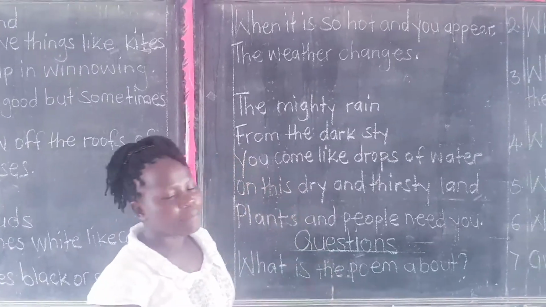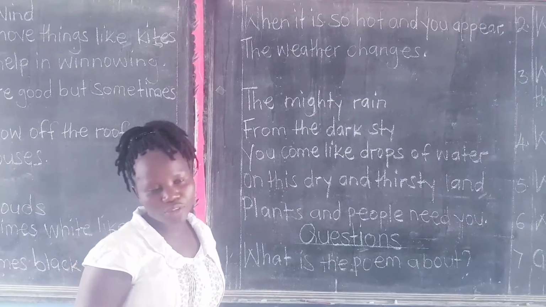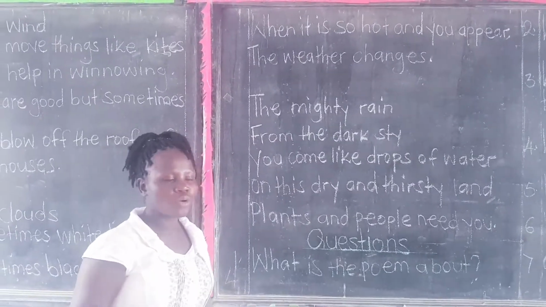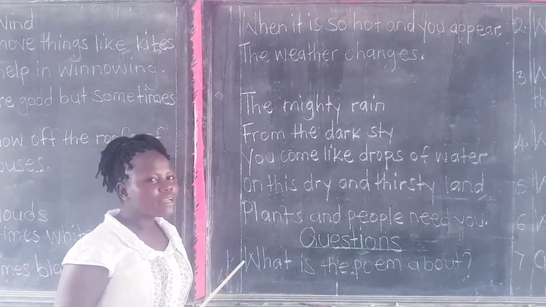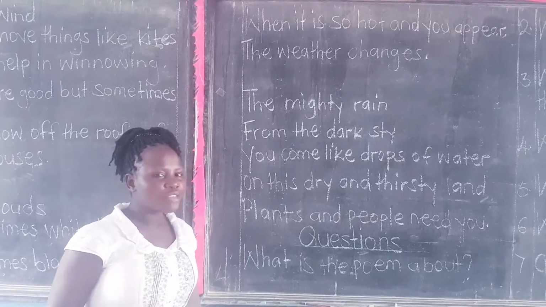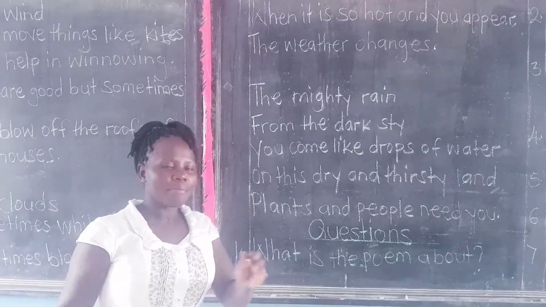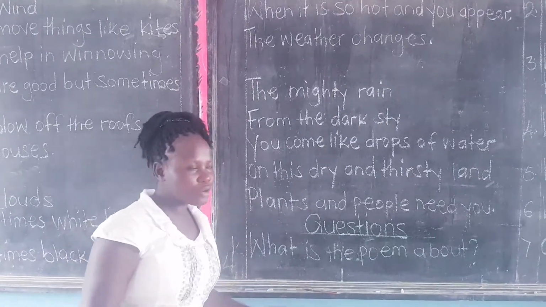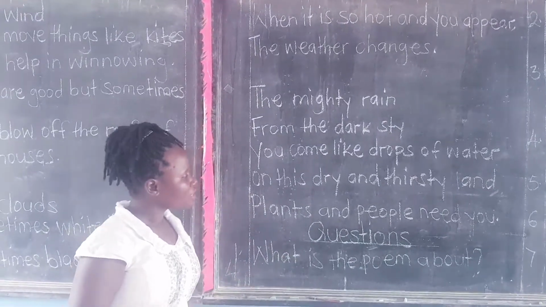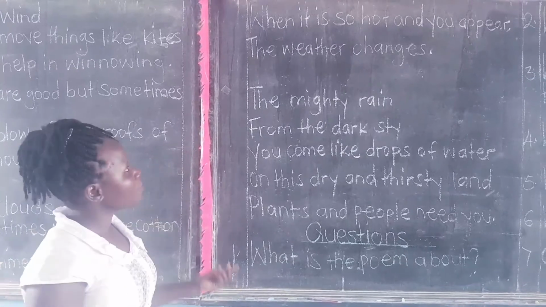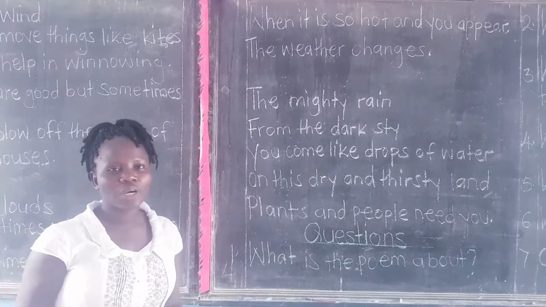So all these elements of weather are so important and so good. But when it comes to wind, wind sometimes is dangerous. Even too much rain causes floods. Sometimes it has a bad side and a good side. All these elements of weather that you see. So having read the poem, let us go to the questions.